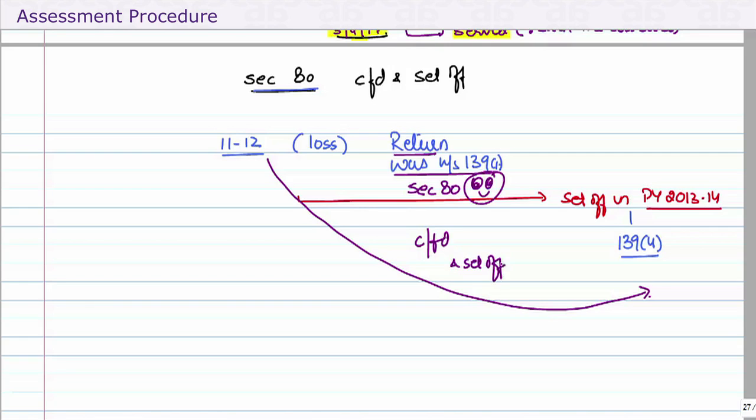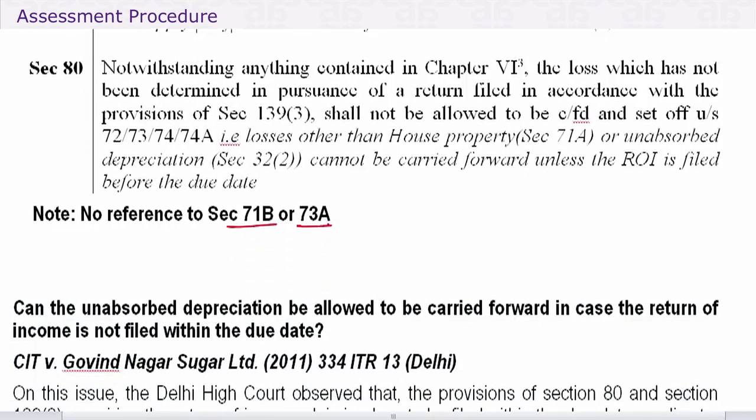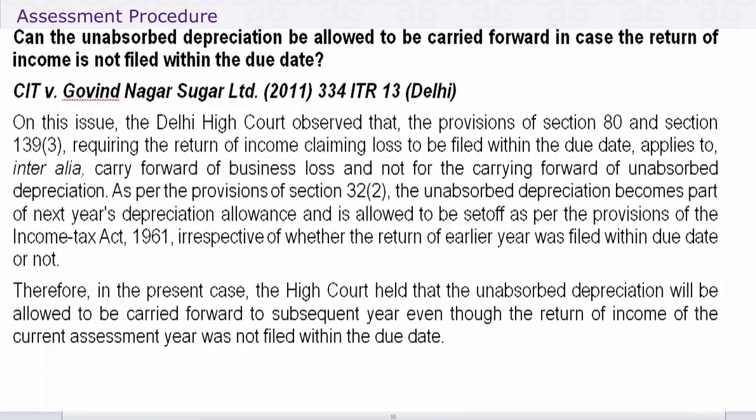Because I repeat again, section 80 does not restrict set off of loss. It restricts carry forward and set off. We know it does not apply to house property or specified business, and it also does not apply to unabsorbed depreciation. There is a latest judgment on the point. We might as well keep this point in mind.